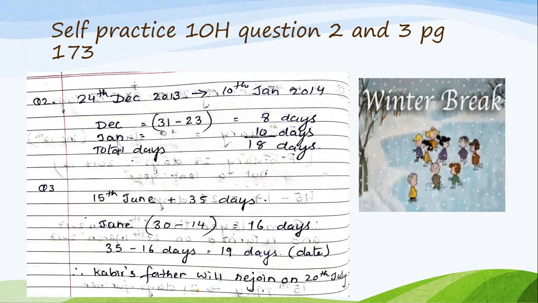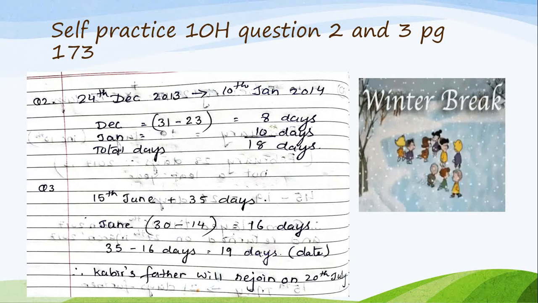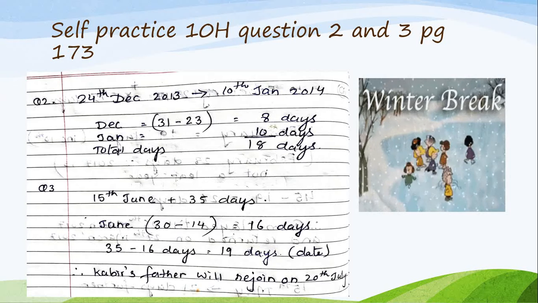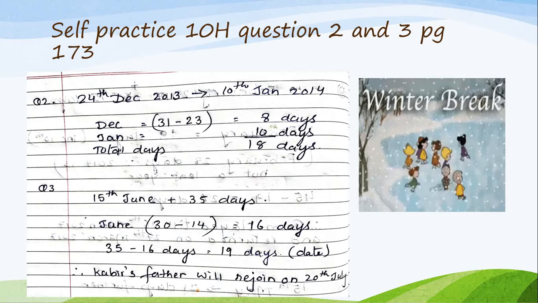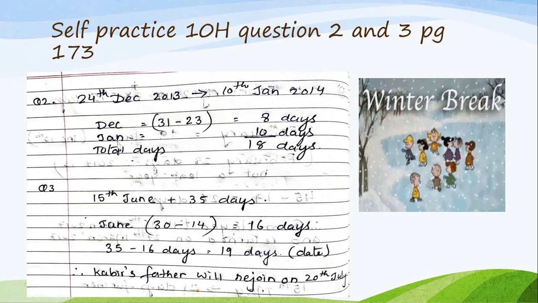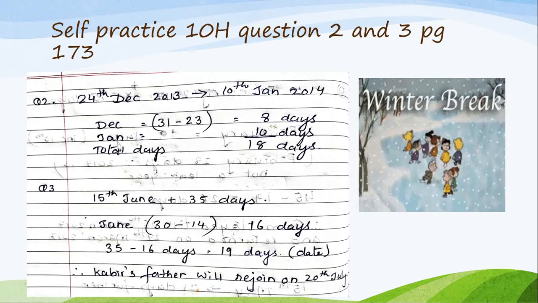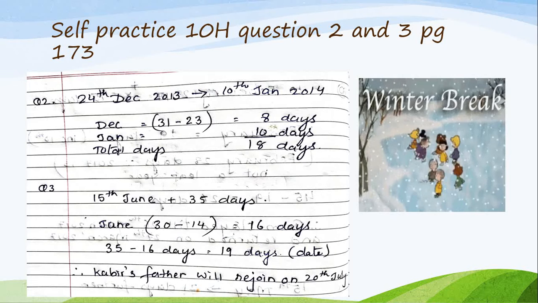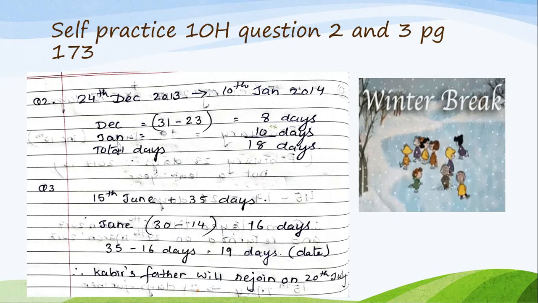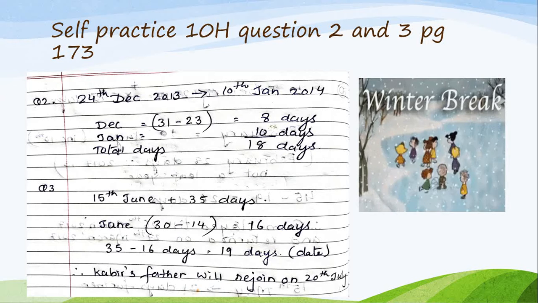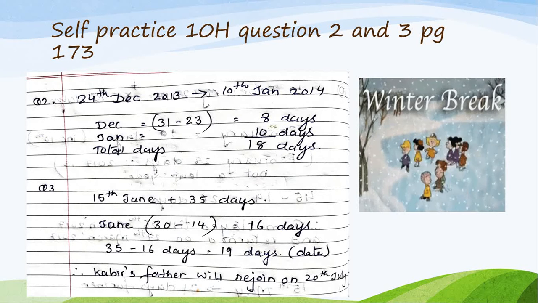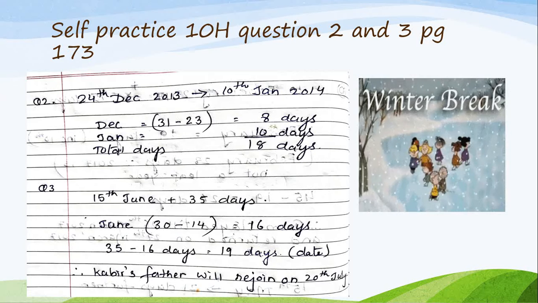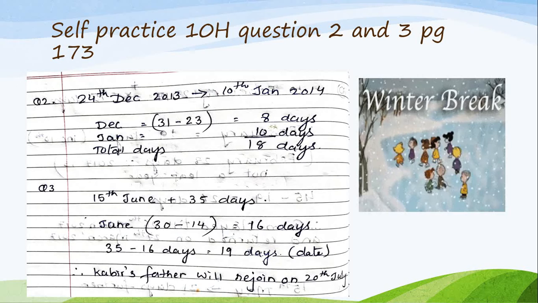December 24, 2013 to 10th January 2014. Now I have written two dates. See up there, short form also. December how many days? 31 days. Yes. And then 24th is a holiday.